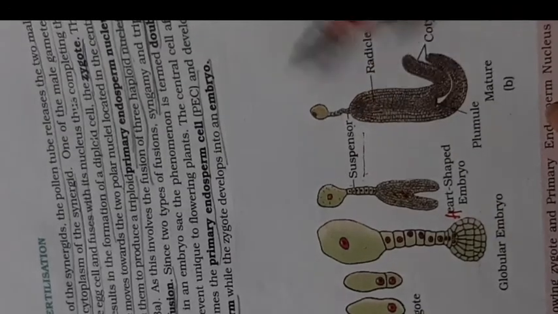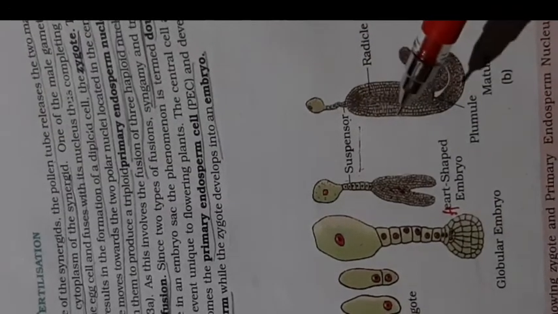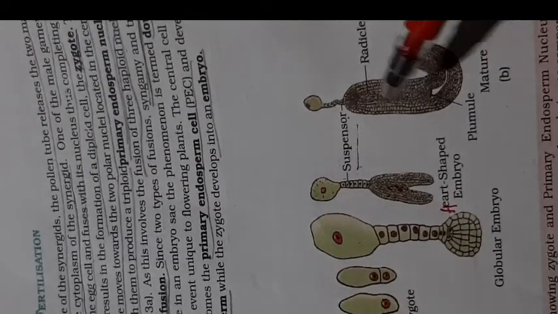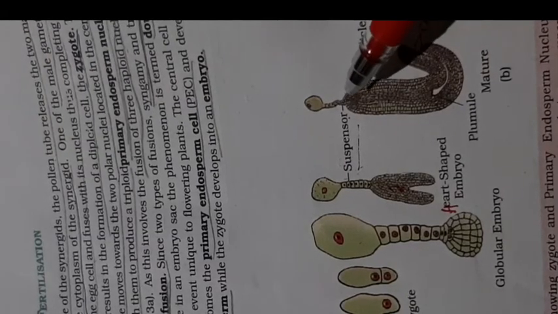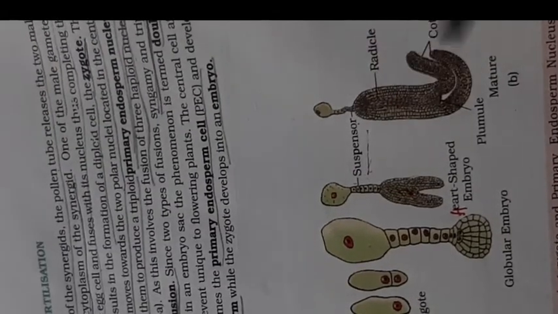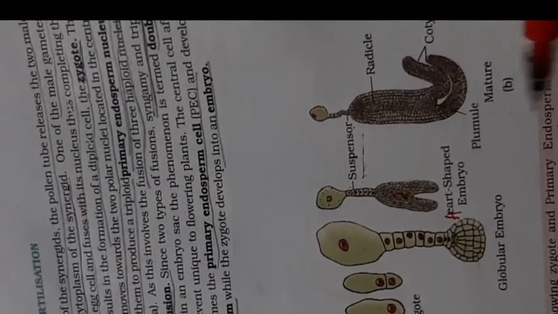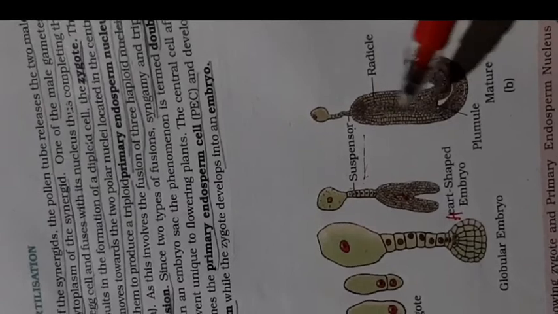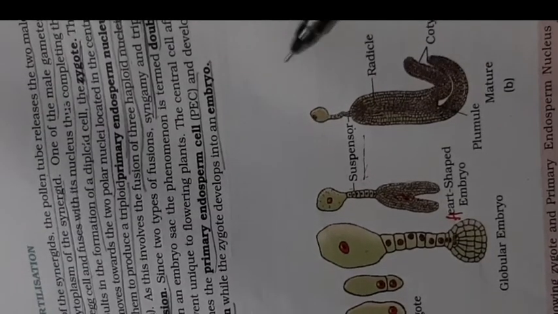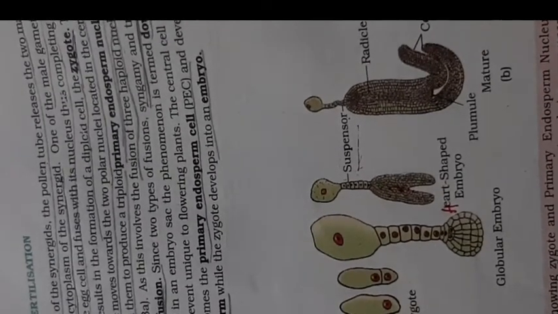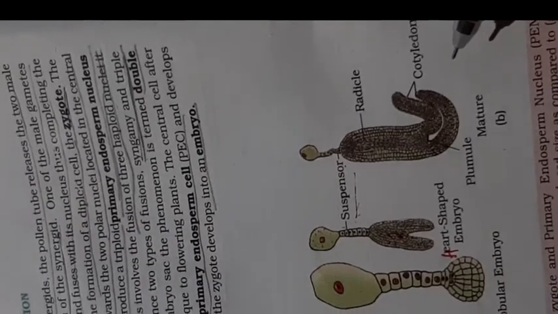That's why, for sucking nutrition and the supply of food from the endosperm, the suspensor is needed. The suspensor provides nutrition to the developing embryo. Based on the cotyledons, we can have 2 types of angiosperms, dicots and monocots.